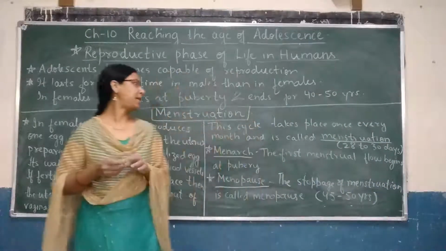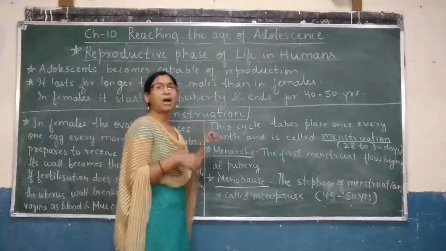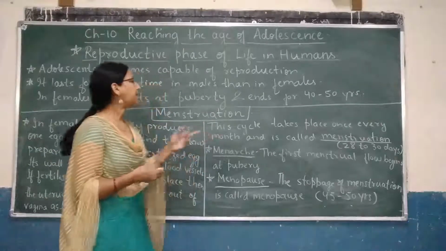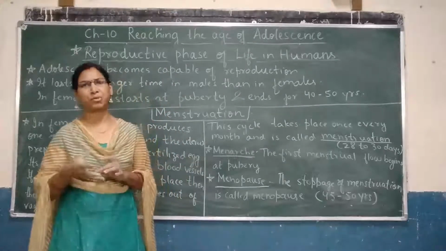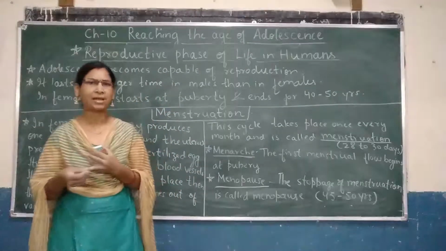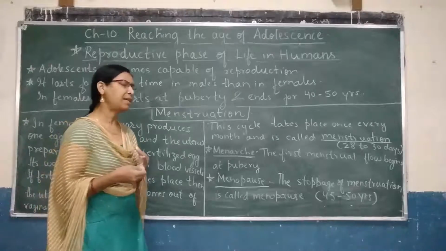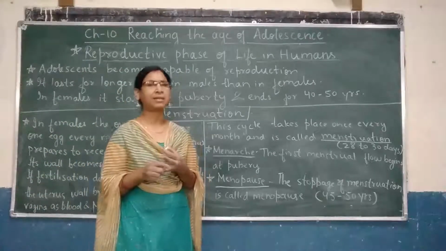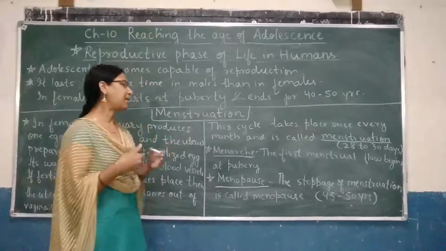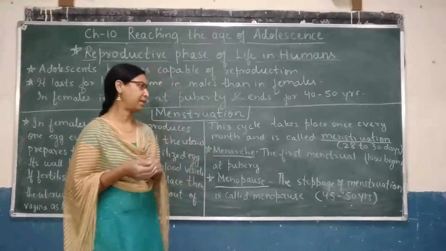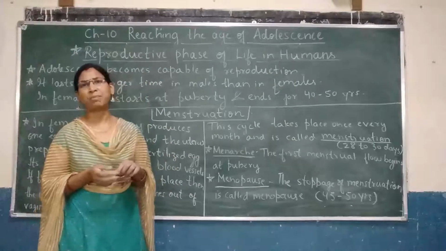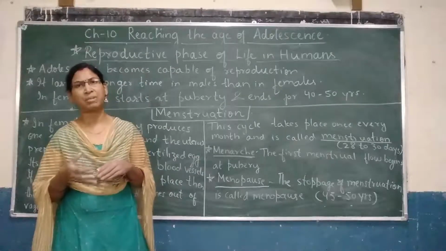Now next let us see how the cycle continues. This cycle takes place once every month and it's called menstruation or the menstrual cycle or the periods, and it lasts for 4 to 5 days, and the cycle takes place once in every 28 to 30 days. Now this was about the menstrual cycle or menstruation.